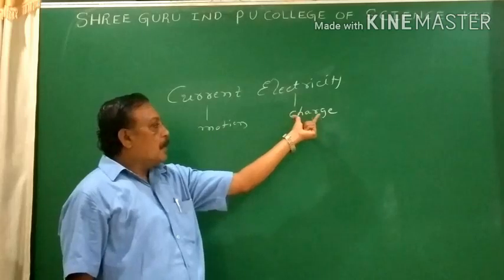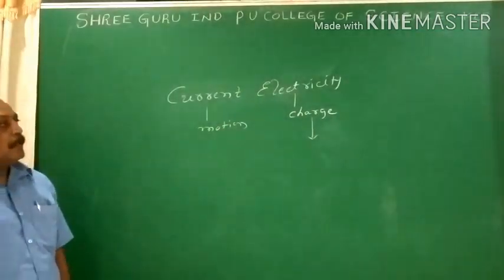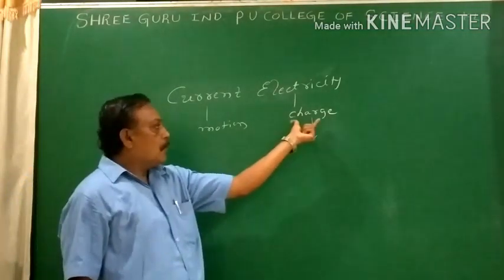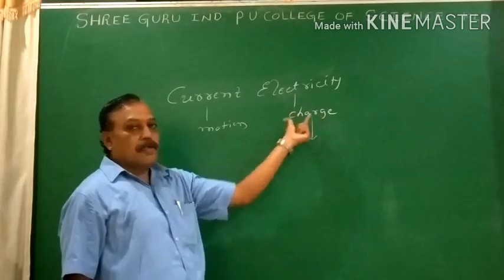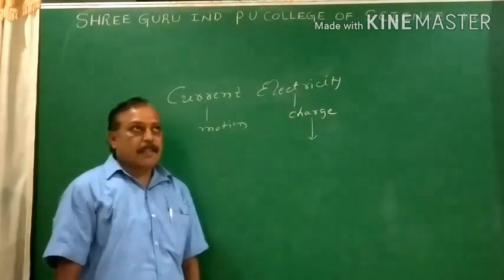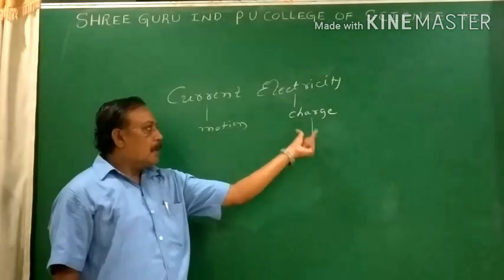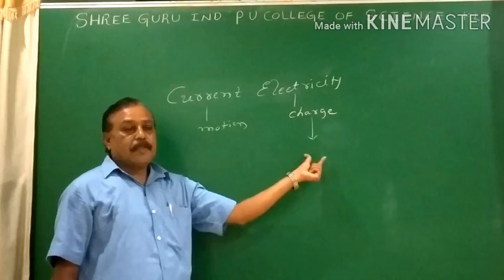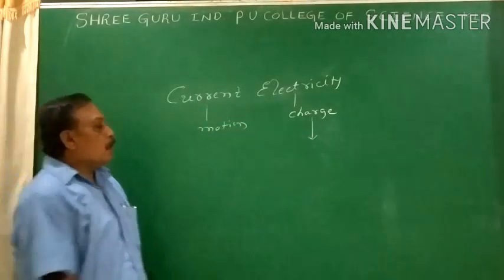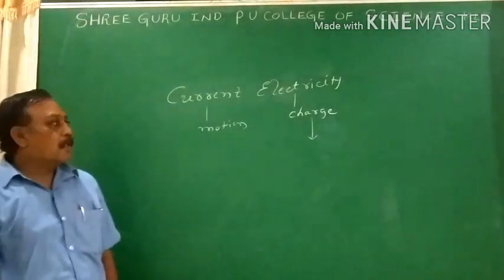We can say that the building block of matter is the atom. The atom consists of the nucleus, and the electrons are revolving around the nucleus. The nucleus is electrically positive, and the electrons are negative. There are two kinds of charges: one is positive charge, another one is negative charge. Then how to get the charges? There are so many methods we have studied in electrostatics to get the charge.